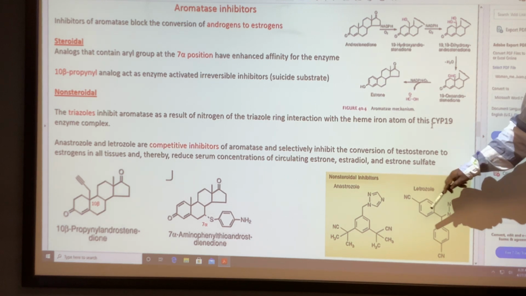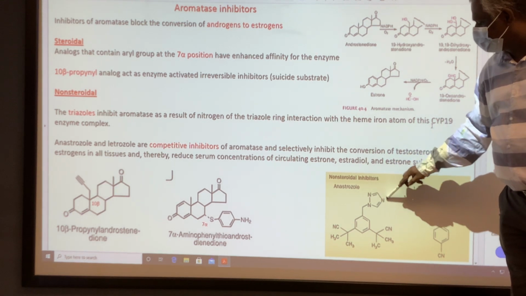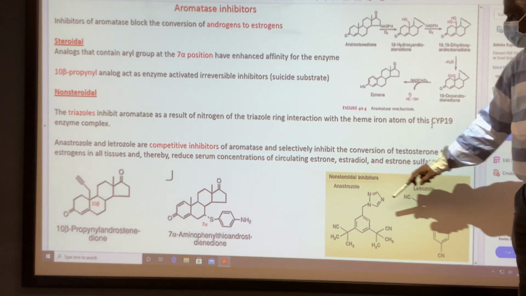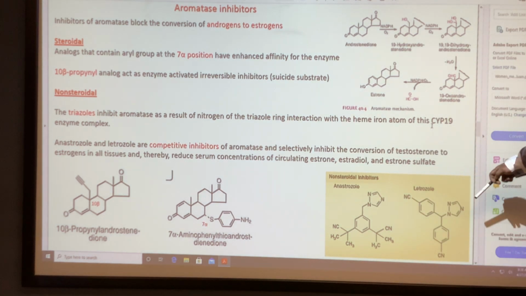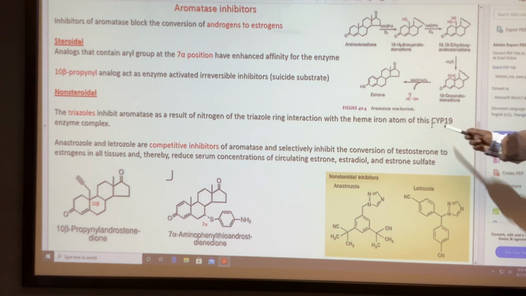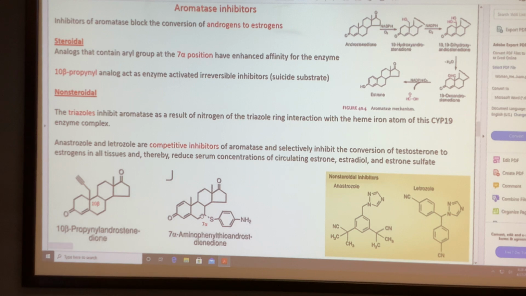Triazole compounds are aromatase inhibitors. The triazole nitrogens are important to interact with the heme in cytochrome 19, which is nothing but the aromatase enzyme. So we have four compounds. Two are steroidal analogs that inhibit the aromatase enzyme, and for the non-steroidal compounds, the triazole moiety is important for activity.